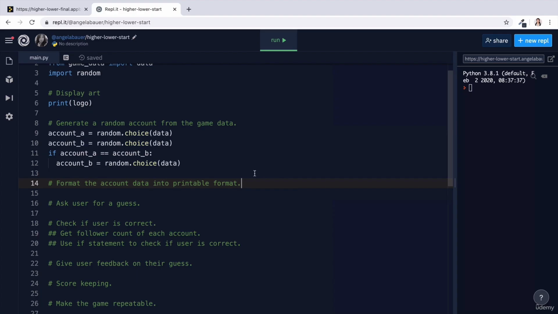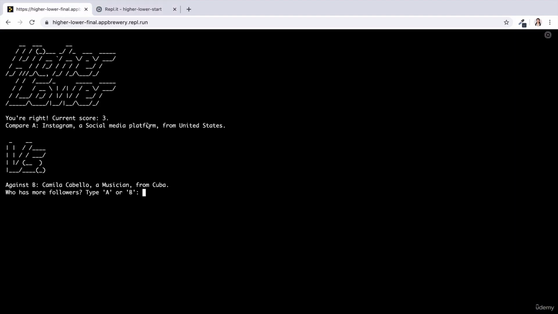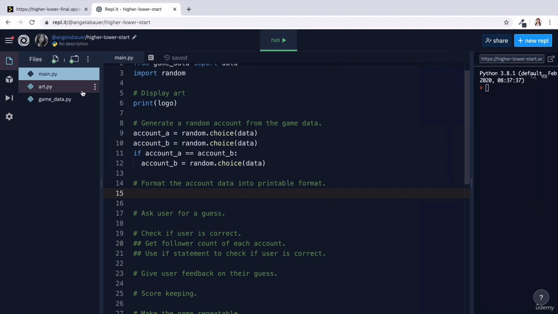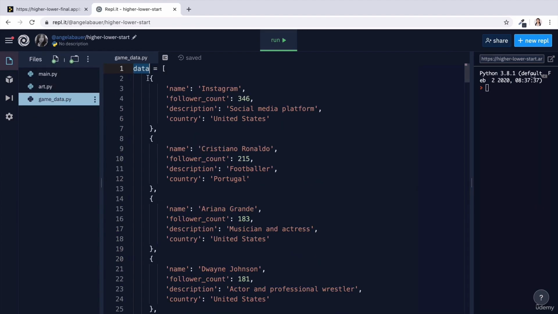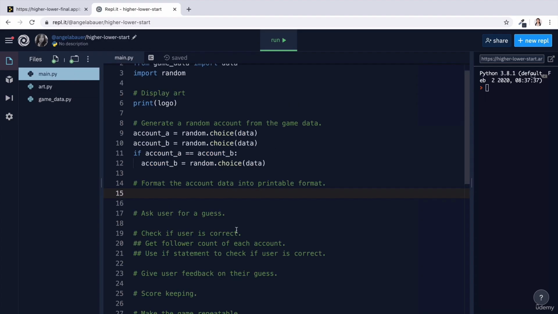Let's format the account data so that we can print it out in this format. So the account name and then A and then whatever it is that they do, and finally from and where they're from. So we know that the data of each of these accounts is basically a dictionary. And we know that we access dictionaries using the key value pair.